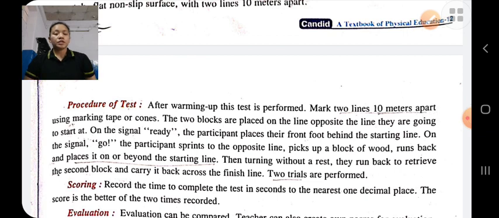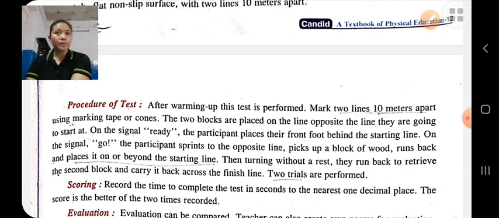And the procedures: first he will do the warming up. After warming up, he will stand behind the starting line. Mark two lines 10 meters apart using marking tapes, and two blocks are placed on the line opposite to the starting line.